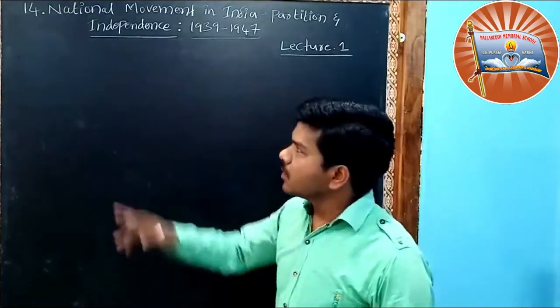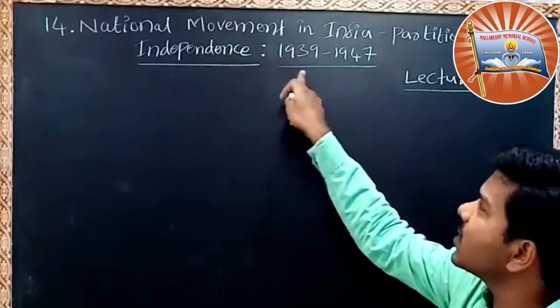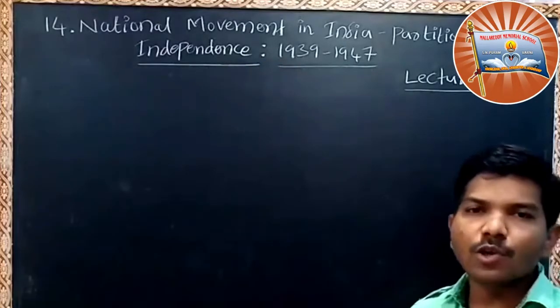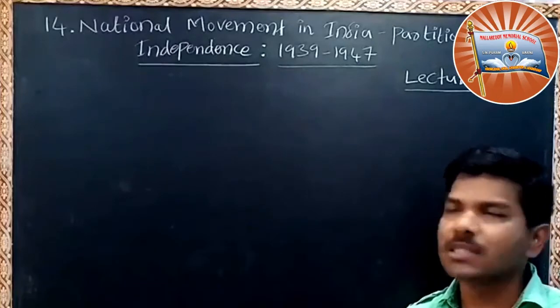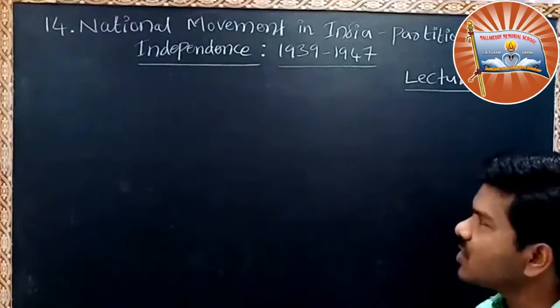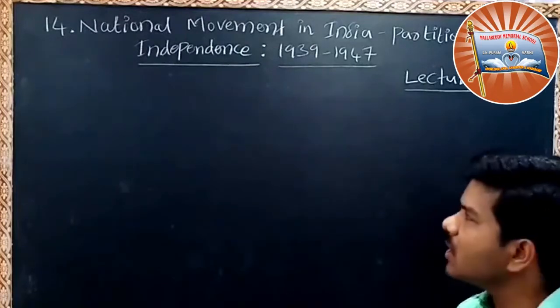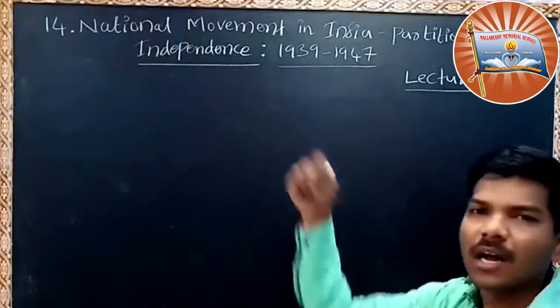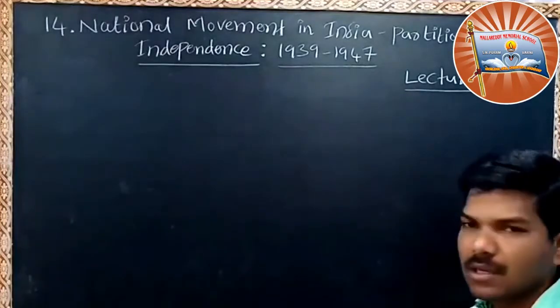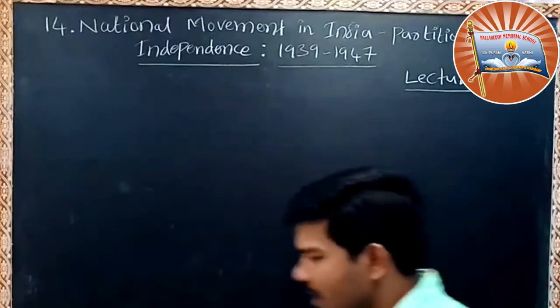Today our topic is the 14th lesson, that is National Movement in India, Partition, India and Independence, 1939-1947. In this topic we are going to discuss issues related to the national movement, partition, the circumstances and situation during independence, and the effects of the partition. Let us enter into the topic.